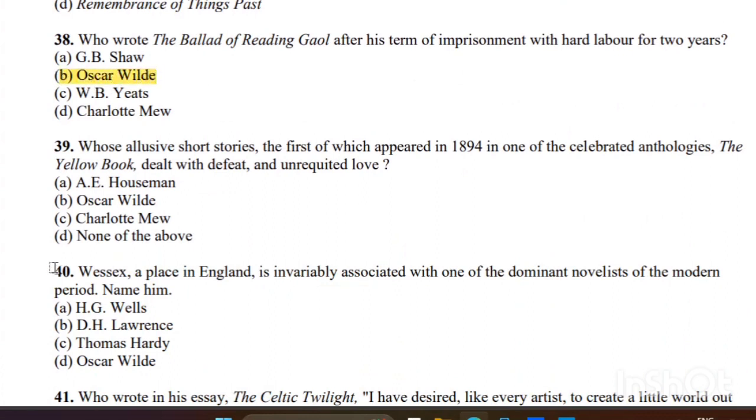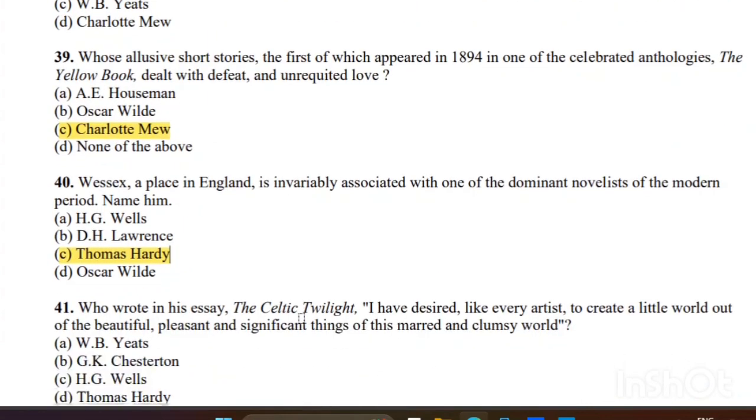Whose elusive short stories, the first of which appeared in 1894 in one of the celebrated anthologies, The Yellow Book, dealt with defeat and unrequited love? So the right answer is C, Charlotte Mew. Wessex, it's a very easy question. Wessex is Thomas Hardy's regional, fictional village, and he used it in, I think, every novel, every play. That's all.